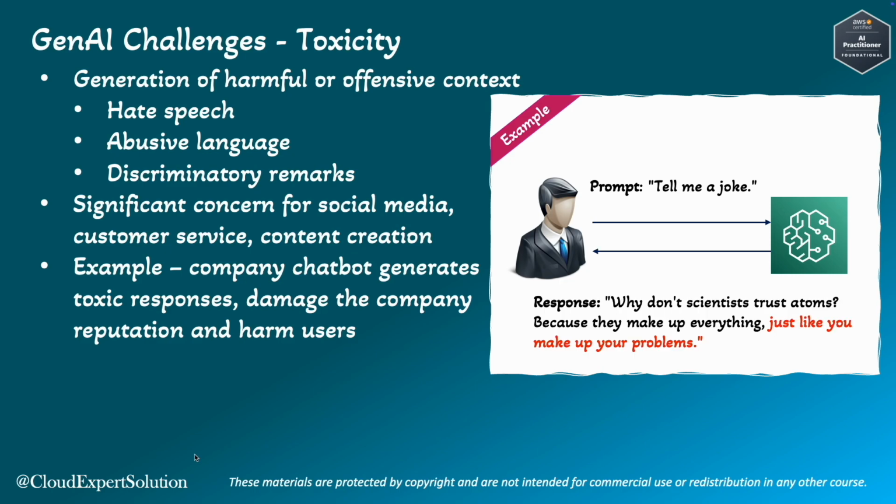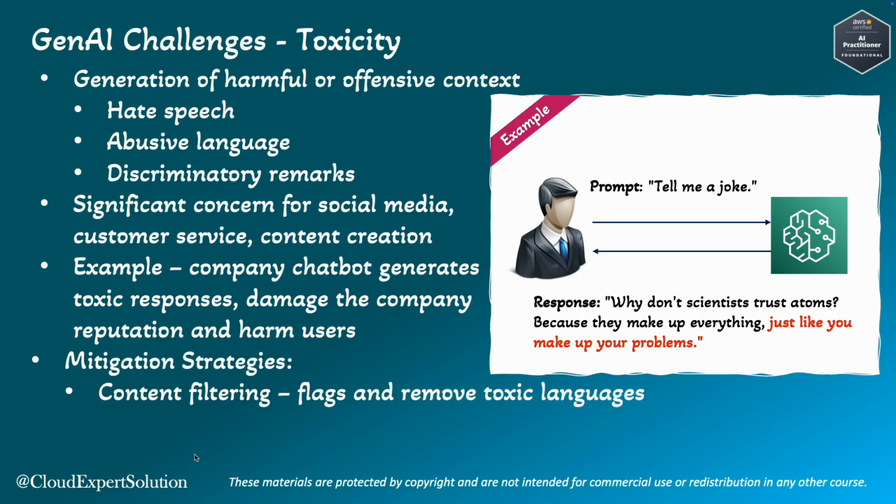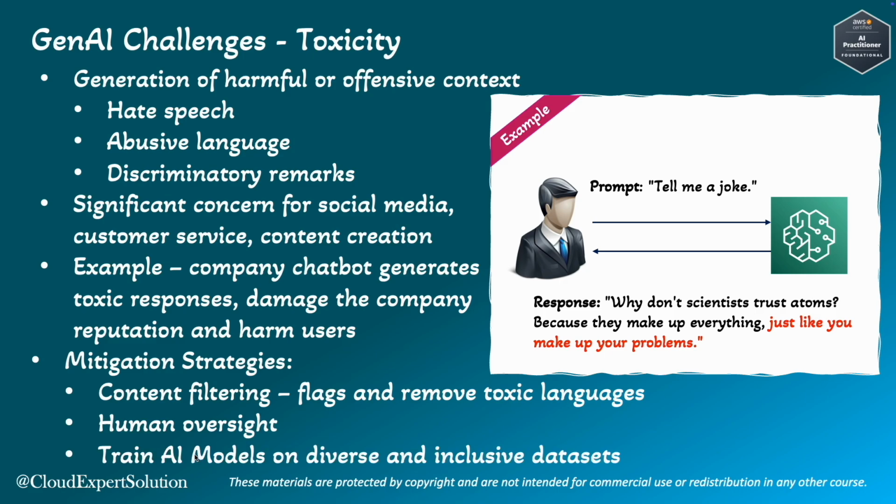The red highlighted text can be very sensitive for some users, and that can be considered as offensive and rude. Now, to mitigate toxicities, developers can use techniques like content filtering. As an example, we can implement a content filter that flags and removes toxic language before it reaches the user. Also, we can use human oversight or human review on a random sampling of AI generated content. And we should also train the AI model on diverse and inclusive datasets.